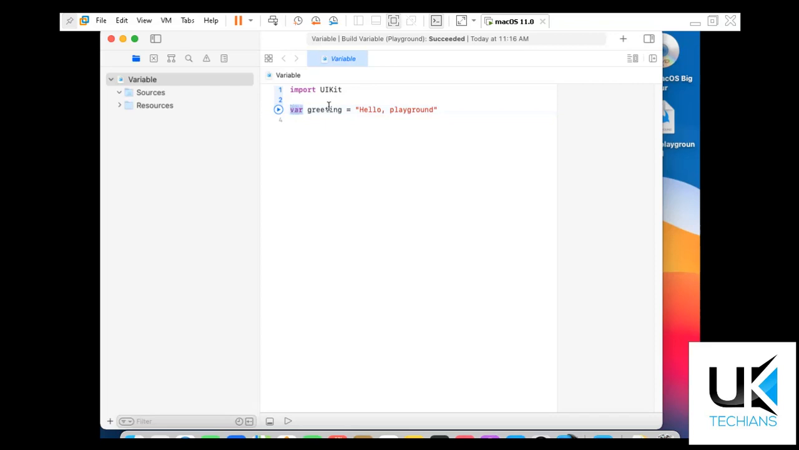We have to initialize some variable name. So this is the variable name greeting, and after this we have to place equals to. Equals to is to denote what is the value of this key, Hello playground. Var is a variable, right? And greeting is a variable name. Equals to denotes or represents the value. So this line of code is initializing a variable greeting that has a value Hello playground.